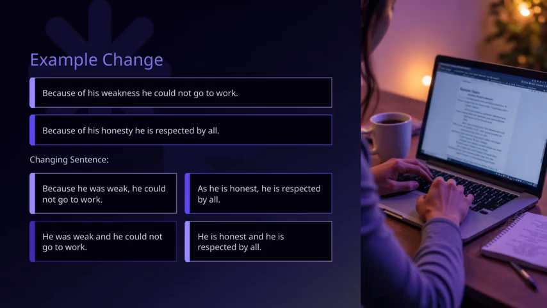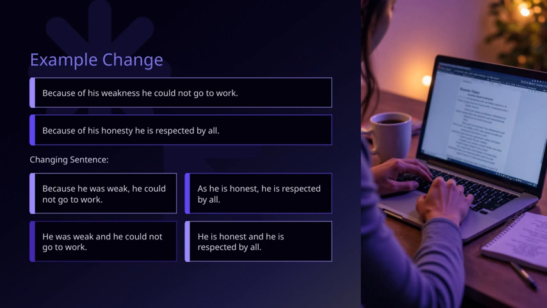Let's look at this example to understand how we can improve sentence structure for clarity and flow. The first sentence, "Because of his weakness he could not go to work," is correct, but it feels a bit clunky. By changing it to, "Because he was weak, he could not go to work," we make it more natural and easier to follow. Similarly, the second sentence, "Because of his honesty he is respected by all," can be rephrased to, "As he is honest, he is respected by all." This version sounds more conversational and smooth.